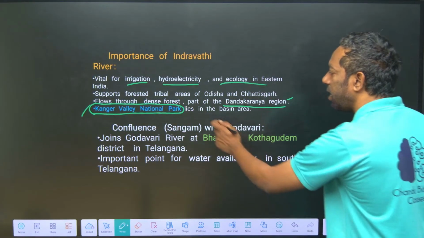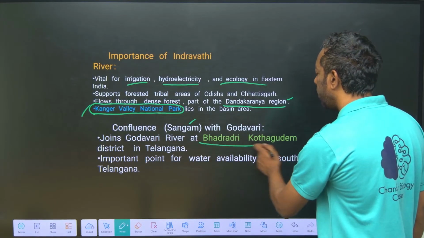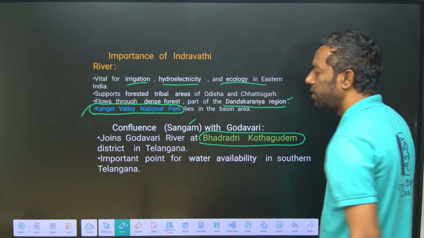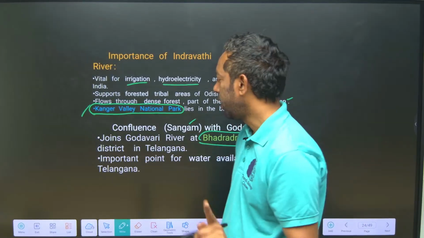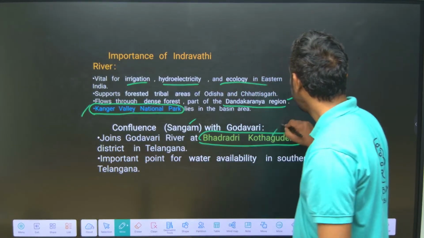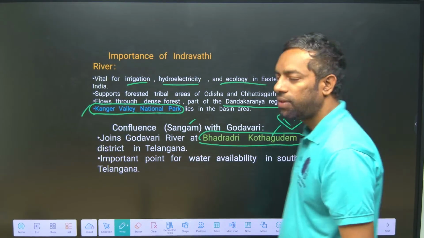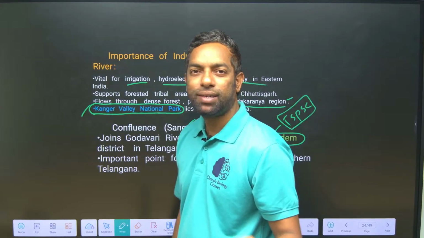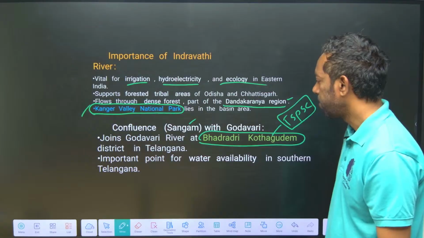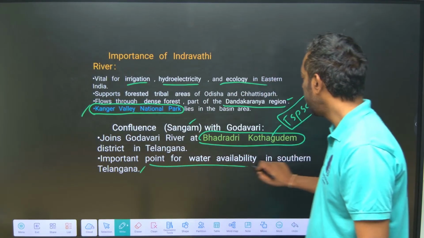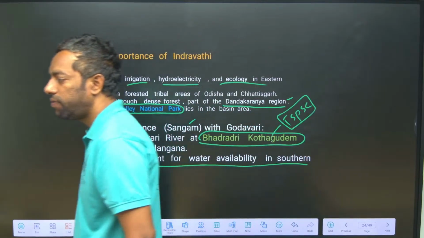It also makes a Sangam with the Godavari river at Bhadradri Kottagudem, where it meets. Godavari where? Bhadradri Kottagudem, most important guys, for the TSPSC, this word. Indravati meets Godavari, where the district is Bhadradri Kottagudem. It is important for water availability for South Telangana. This is the keyword for the exam, guys.